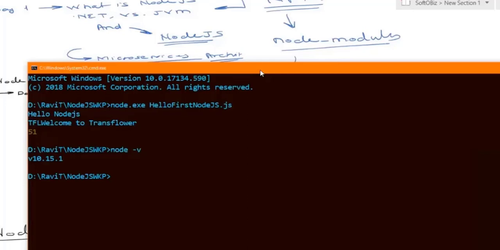We can really have a staging environment, development environment, and production environment. We'll try to see that our staging environment, our developer environment, and your production environment have the same versions of Node.js, so that we will have everything properly set out and our continuous integration process is working fine.